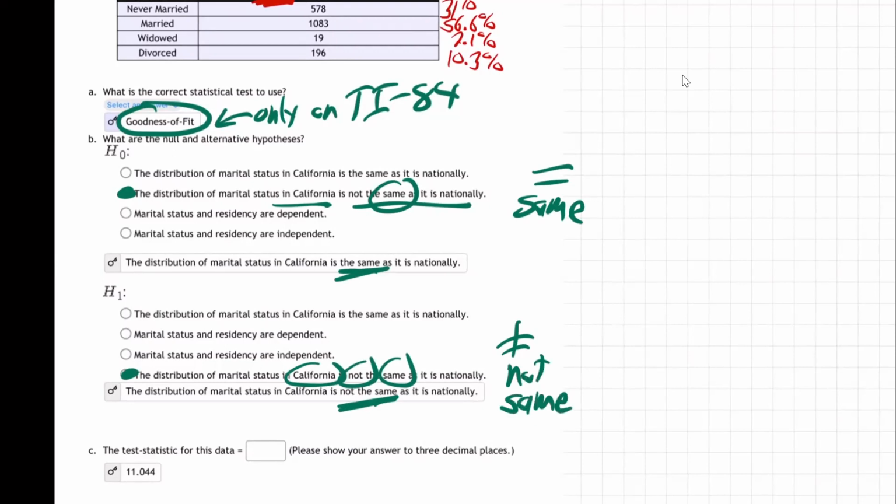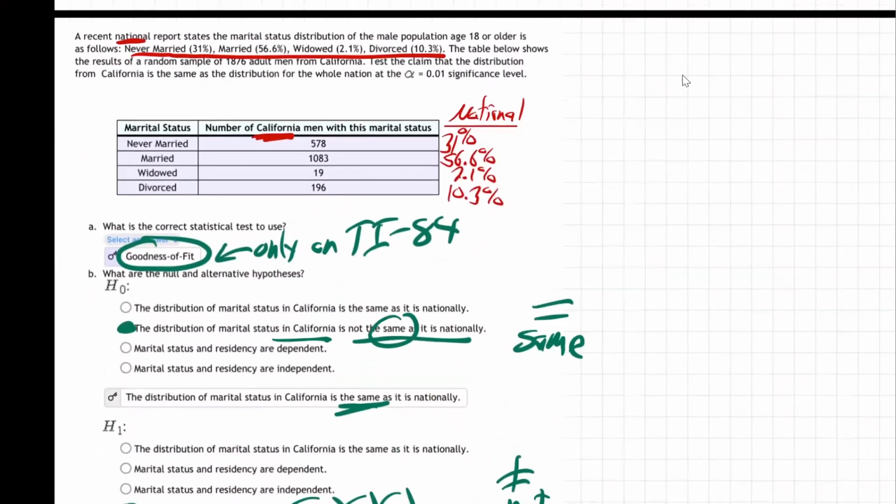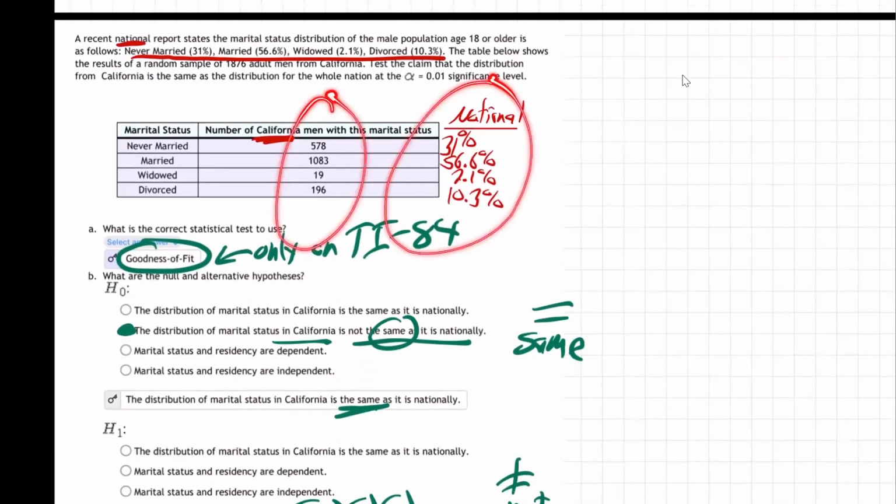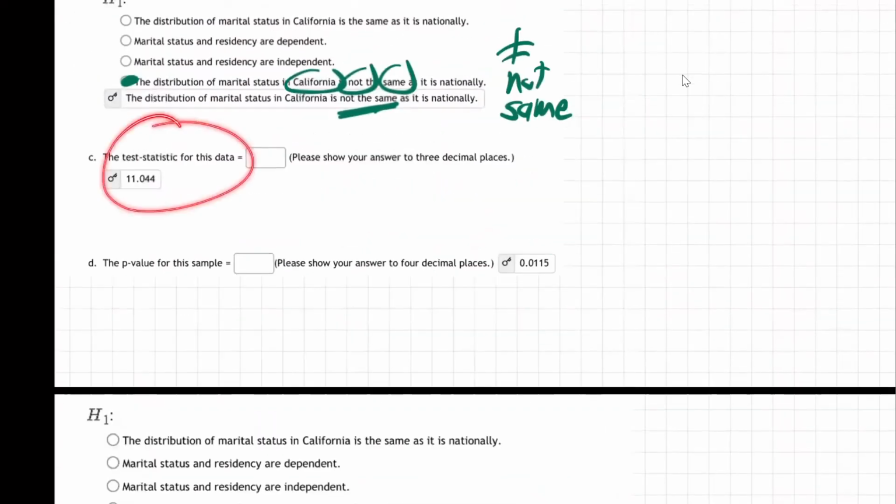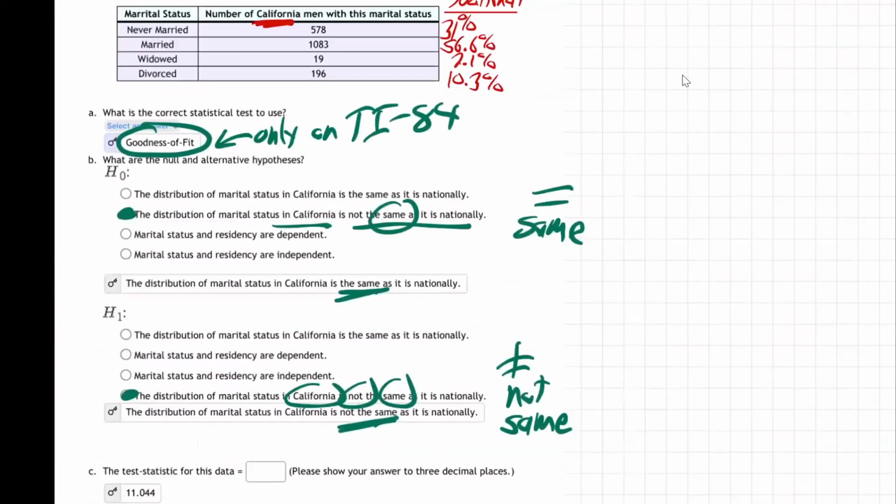That's really nothing new, right? It's the same kind of thing we've been doing all along, all semester long. H0 has been equal or same. H1 is not equal, not same. That's what we're trying to do. Is the distribution of California men, does it fit the percentages for the nation? That's what we're trying to answer. All right, next. We need to get the test statistic. There it is from our calculator. So I'm going to show the steps on the calculator.